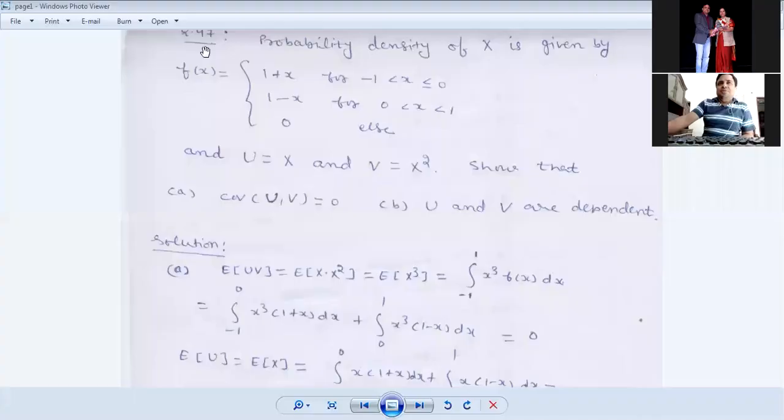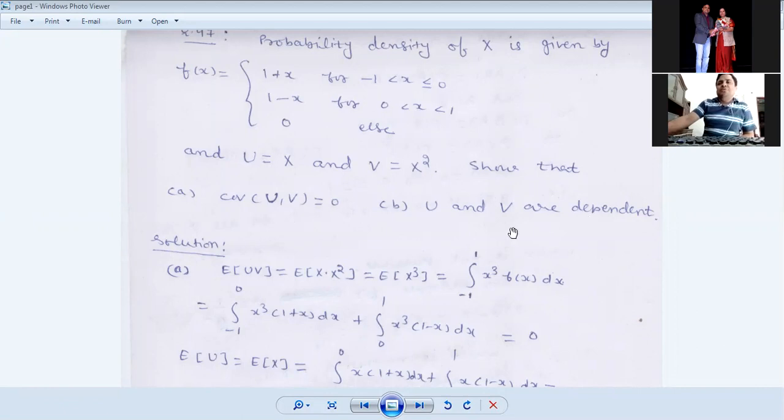So this is that question 47. Here the probability density of x is given by f(x) equal to 1 plus x for minus 1 less than x less than or equal to 0, 1 minus x for x between 0 and 1, and 0 else, and U equal to x, V equal to x square, and we have to show that covariance UV equal to 0, and in the second part, that U and V are dependent.